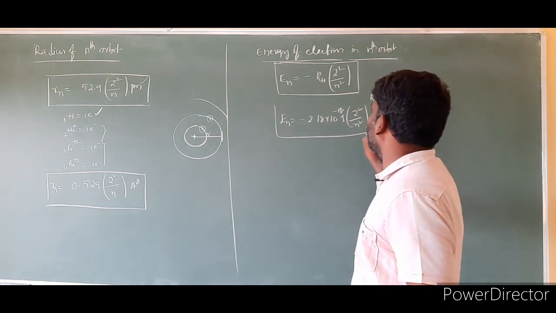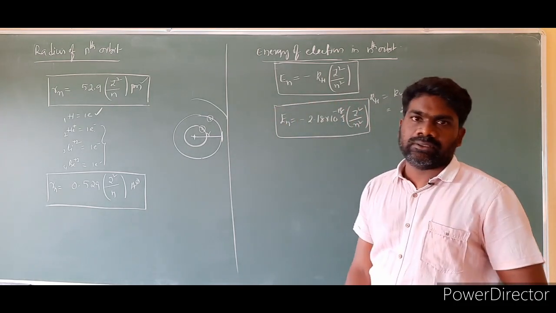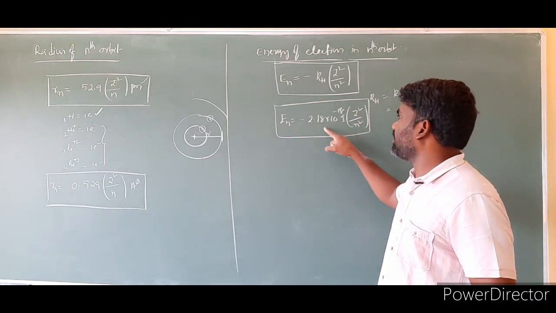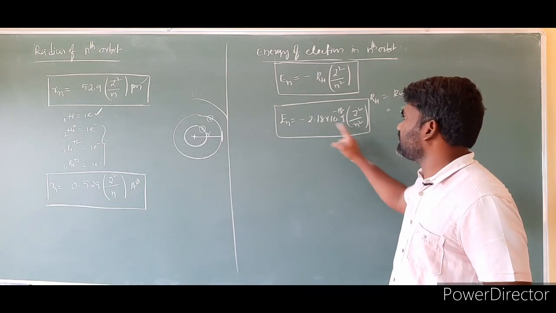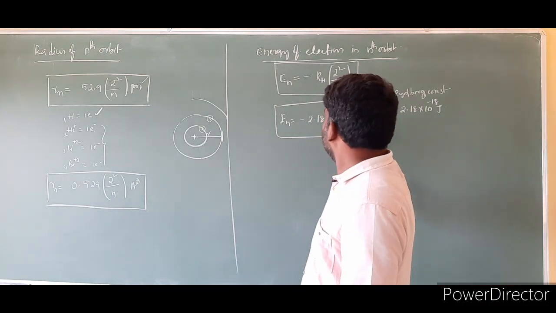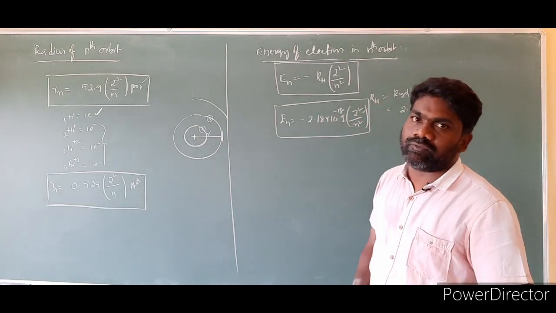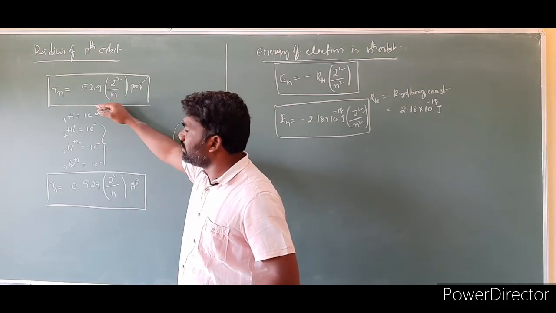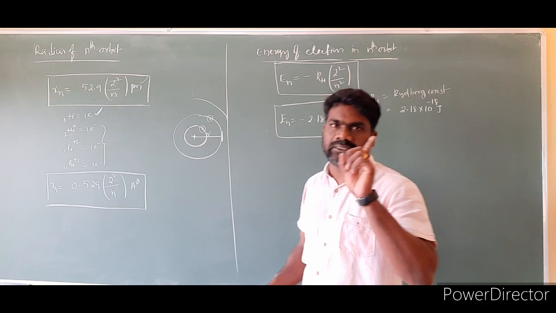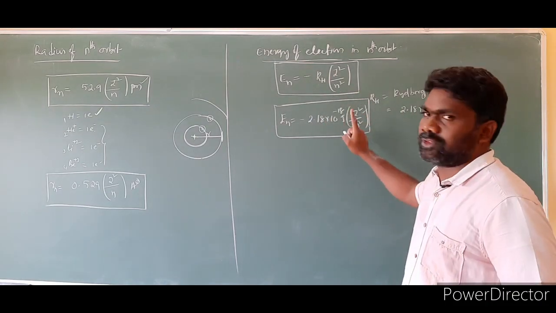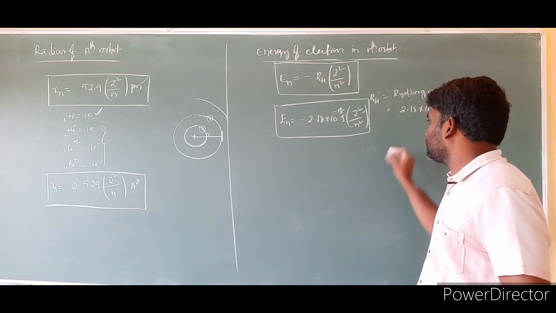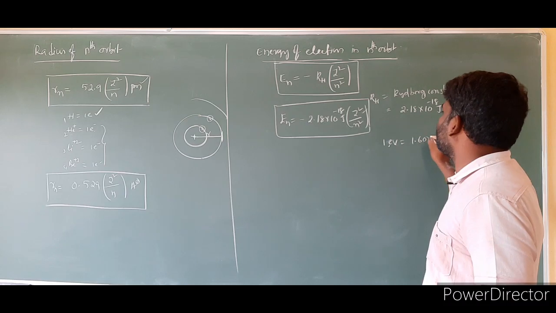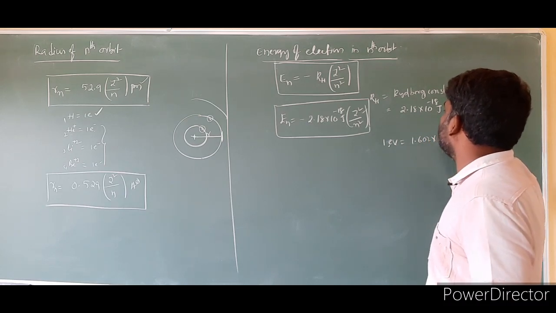So this is the formula we have to use to calculate the energy of an electron present in the nth orbit. As the Z value changes and the n value changes, the energy changes. Here Z is for hydrogen and hydrogen-like species. We are able to calculate the energy of an electron for hydrogen and hydrogen-like species because they contain a single electron. This is in terms of joules. Even you can convert into electron volts also: 1 electron volt is equal to 1.602 into 10 to the power of minus 19 joules.